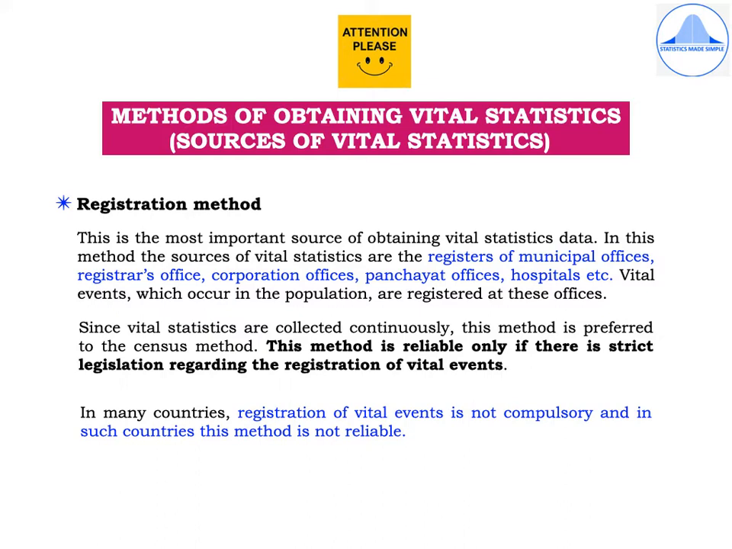Now, since vital statistics are collected continuously, this method is preferred to the next method, which is the census method. This method is reliable only if there is strict legislation regarding the registration of vital events. In many countries, registration of vital events is not compulsory, and in such countries, this method is not reliable.